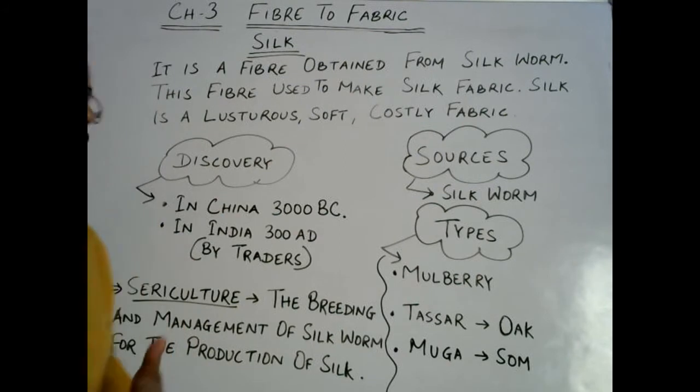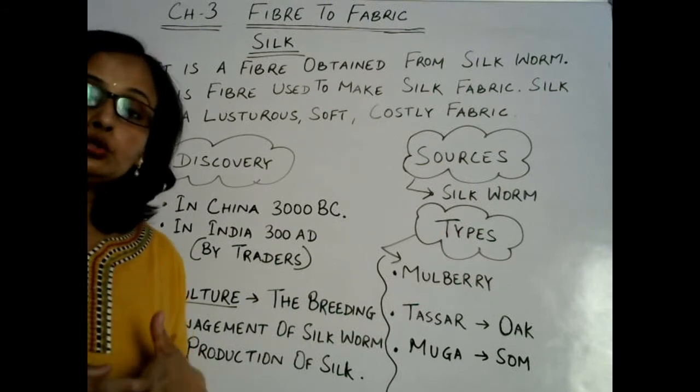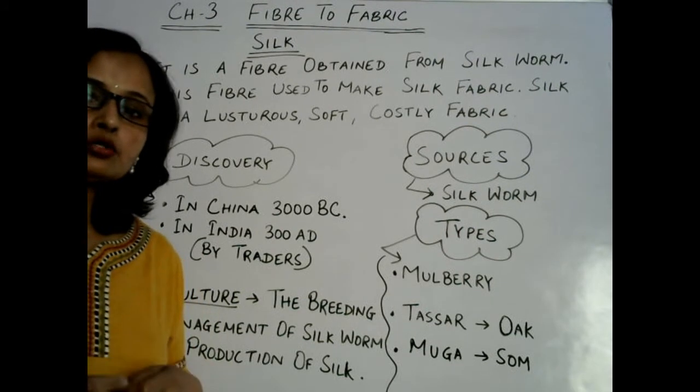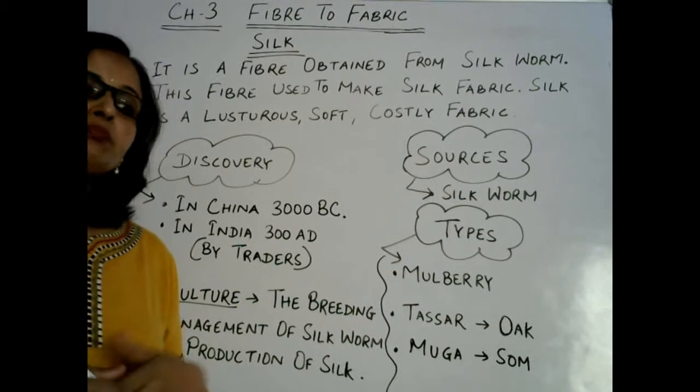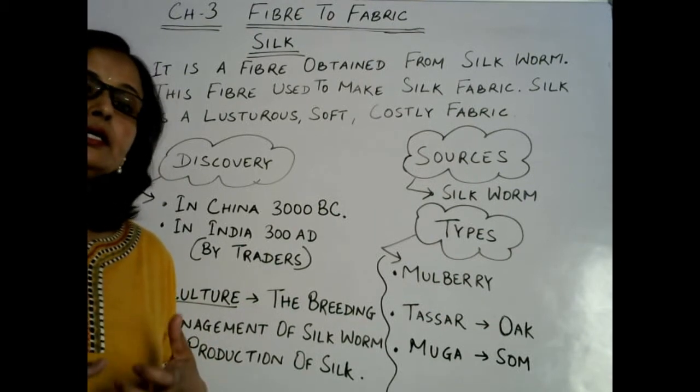Now the topic is the discovery of silk. Silk was discovered in China in 3000 BC, but China hid this.